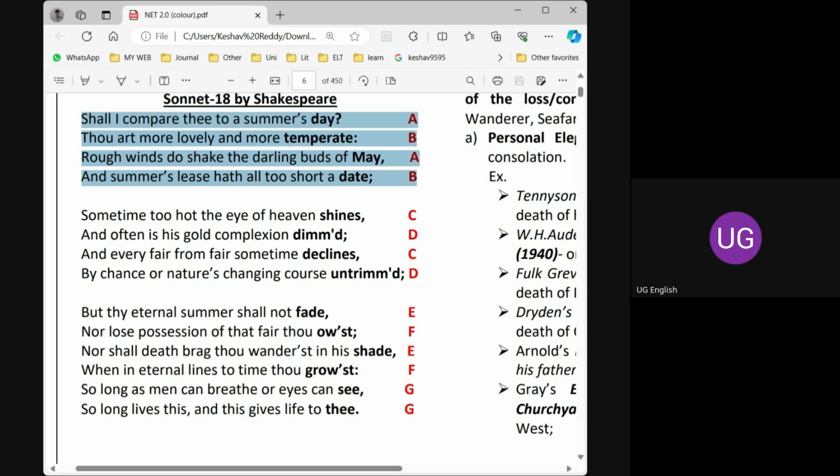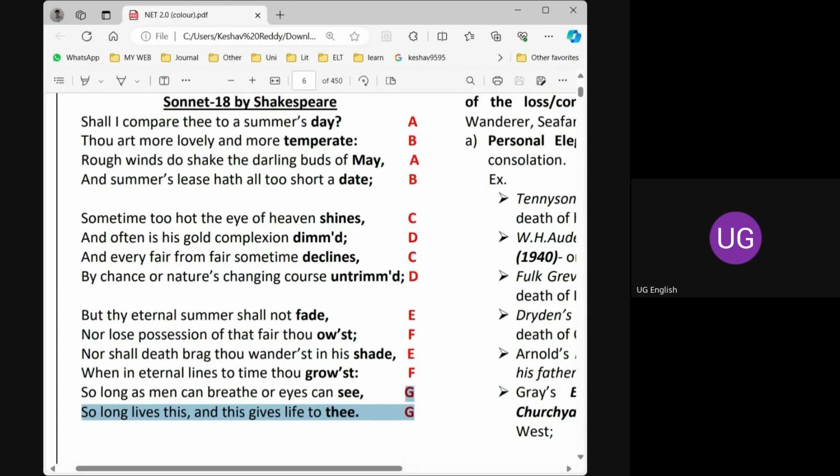So GG is a code word for Shakespeare. Yesterday I just gave a hint for you to remember Shakespeare and sonnet. Shakespeare and sonnet should have GG at the end. So coming back to our blank verse question, this is a very interesting question, and you will nowhere find the explanation for it.